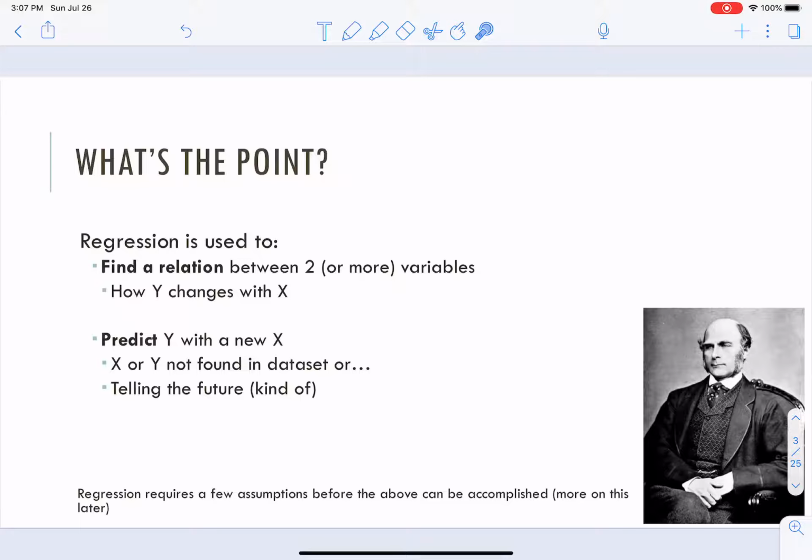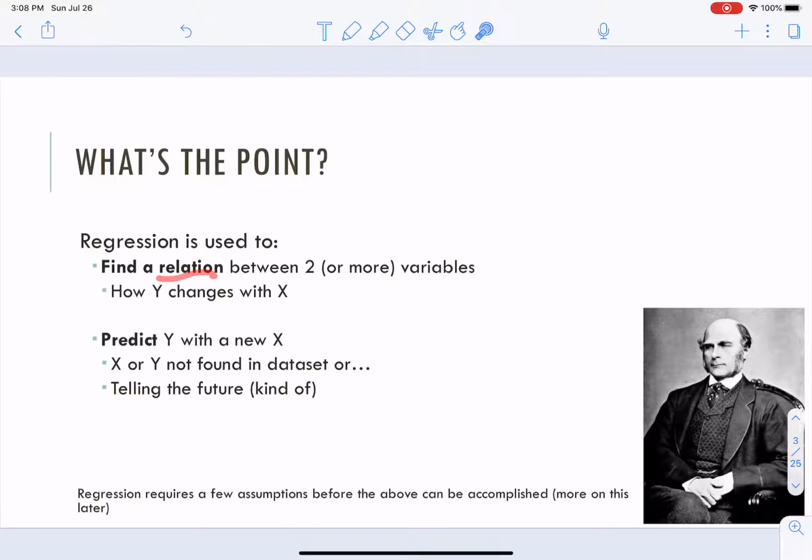Well, ideally, we're just trying to figure out relationships between either groups and something, or groups and the relationship of the data inside the group, right? And what we're doing here is we've got two things that we can do. The first thing, the main thing, I think, is finding a relationship between two or more. We'll get to the or more later. But finding a relationship between two variables, right? The English translation of that is how our outcome changes when X changes. How are these two things related?